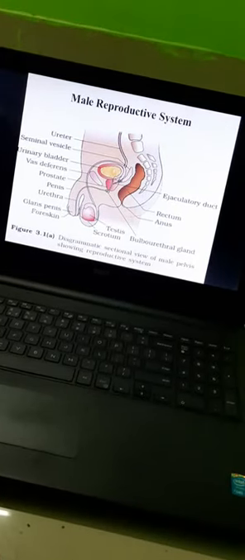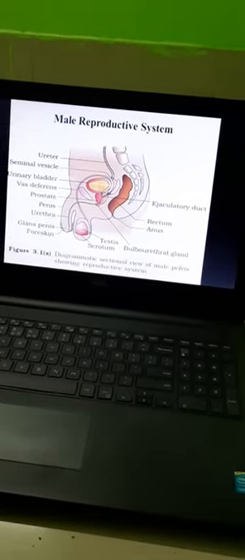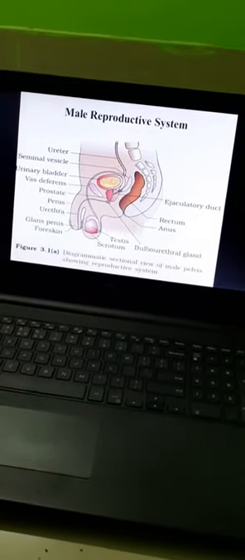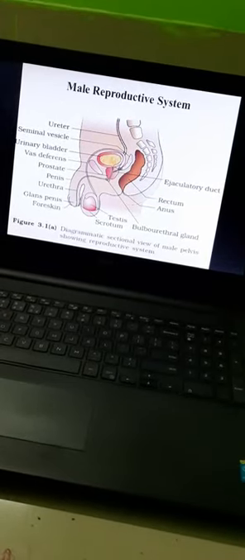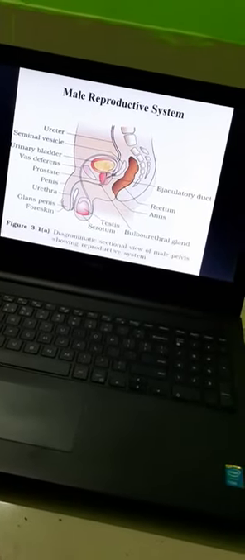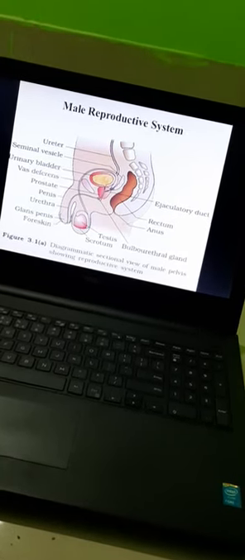If we see rape victims being tested, doctors, in medical practice, test for the presence of fructose. If there is a presence of fructose in the female genital tract, then the intercourse is confirmed.